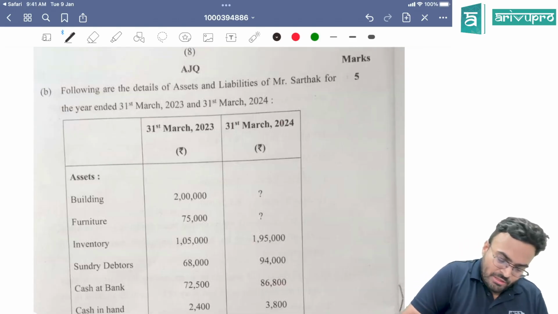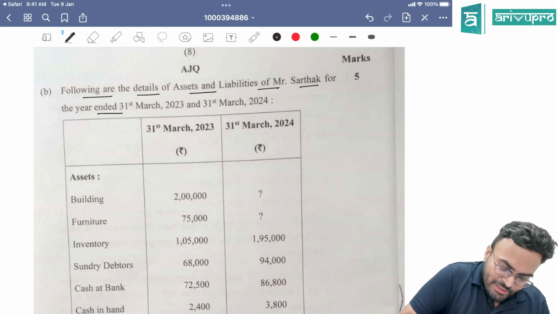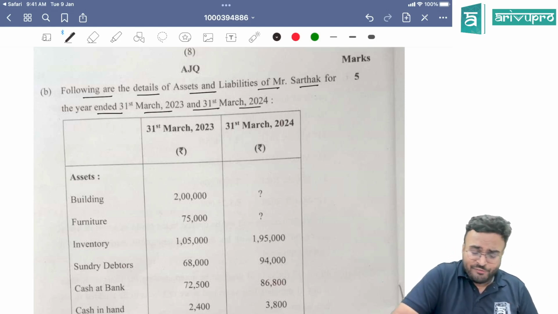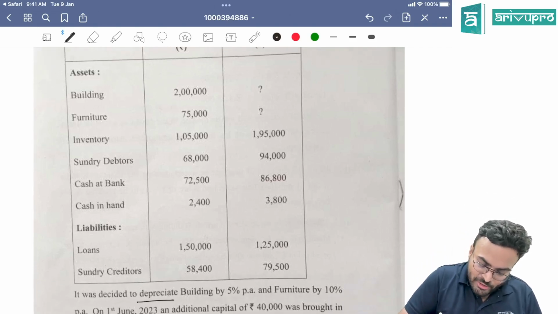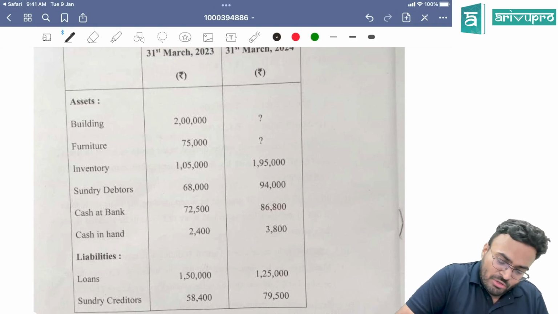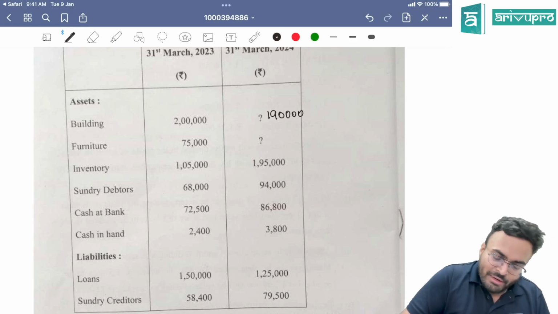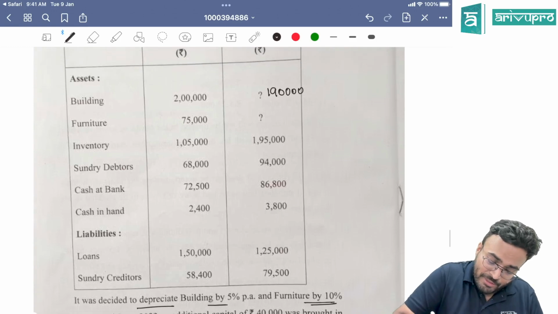Next question, guys. Following are the details of assets and liabilities of Mr. Sarthak for the year ended 31st March 2023 and 31st March 2024. 2 years they have given, 5-mark question. Building, furniture, everything. It was decided to depreciate building by 5%. So this becomes 2 lakh minus 5%. So this will become 1,90,000. I think same question is there in study material again. Furniture is to be depreciated by 10%.